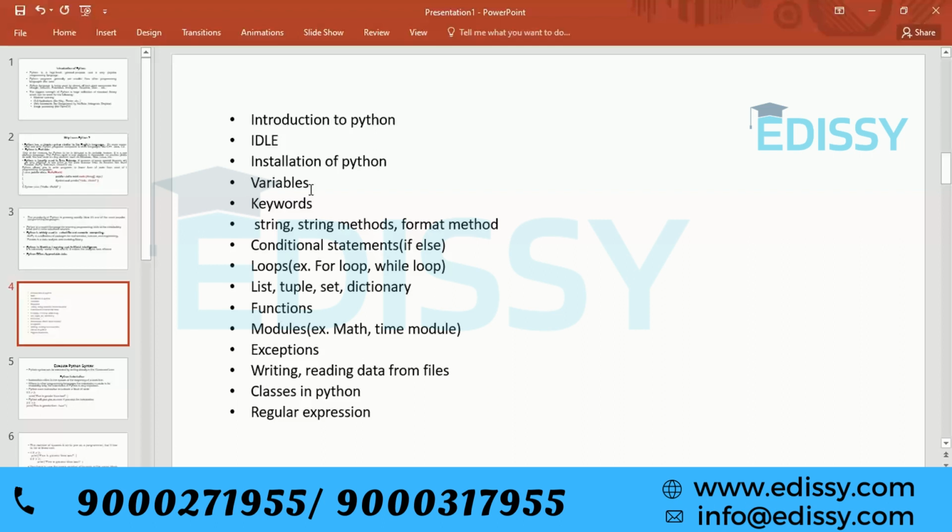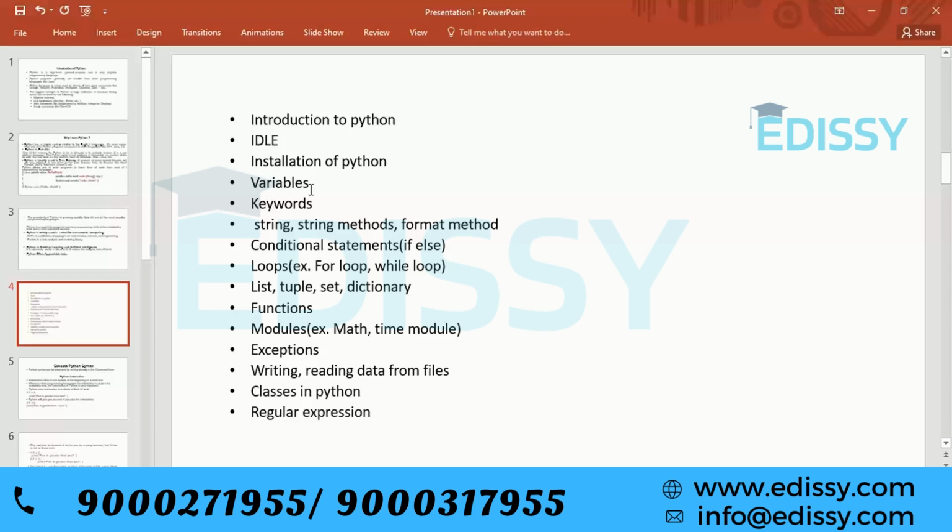operator. The arithmetic operator will be used for arithmetic or mathematical functions. Then the logical operator will be used to create some conditions. If you want to allow two conditions, or if you want to allow only one condition, this can be done using the logical operator.